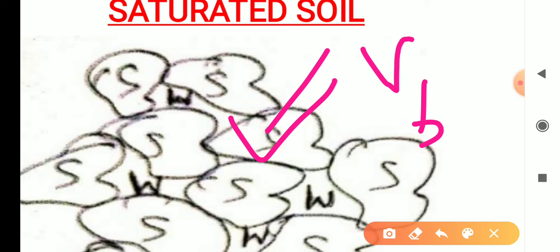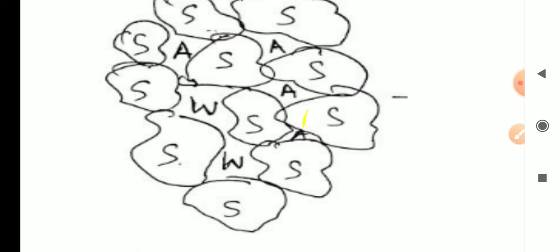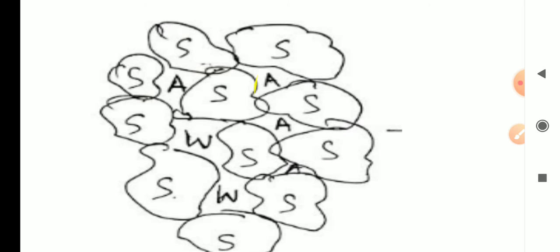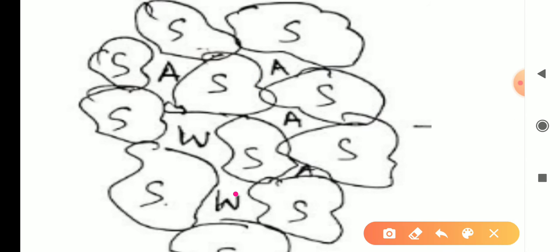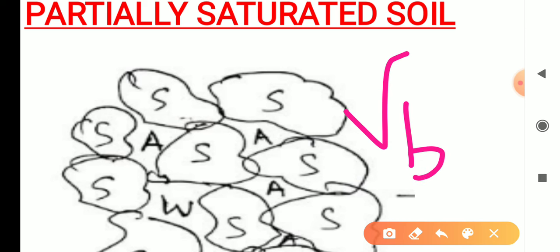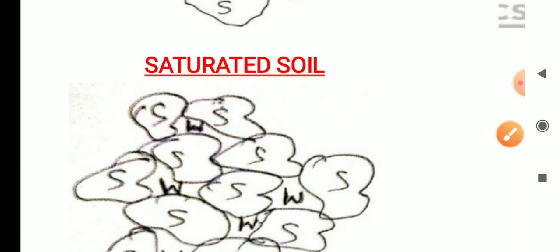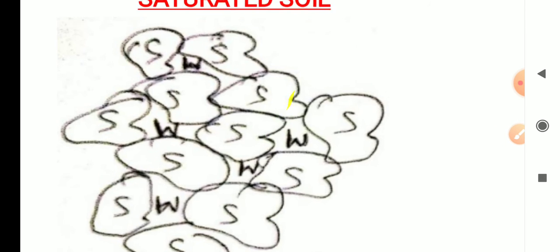Entire ground absorbed means that whatever voids are present in the soil are partially filled: some of the voids are completely filled by water and the rest of the voids are totally empty. That is why it is called partially saturated, and whatever density you get in that case is called bulk density.